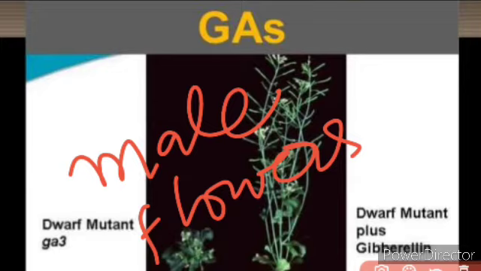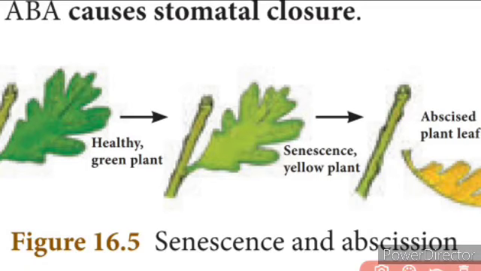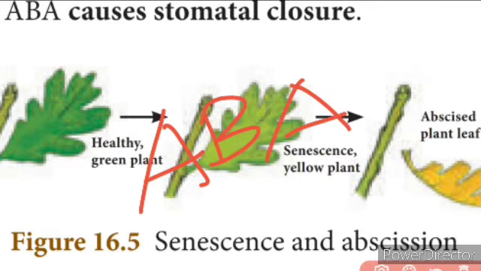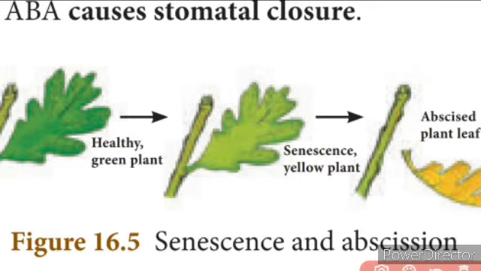The next one is the abscisic acid. The next one that we are going to see is the abscisic acid, which is denoted by ABA. ABA is nothing but the abscisic acid. Now, this is a growth inhibitor. Growth inhibitor in the sense it resists the growth of the plant, and this hormone is also called the stress hormone. Why? In the sense it increases the tolerance of the plant to various kinds of stress, so it is called the stress hormone. And this question is also very, very important. Sometimes it's asked which is called the stress hormone and why, so you have to write the reason.